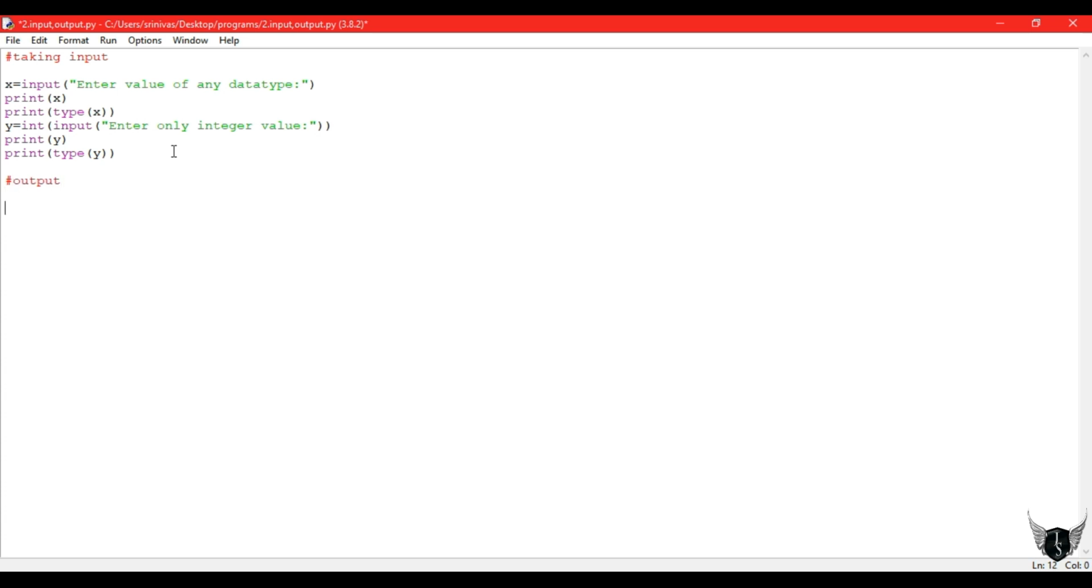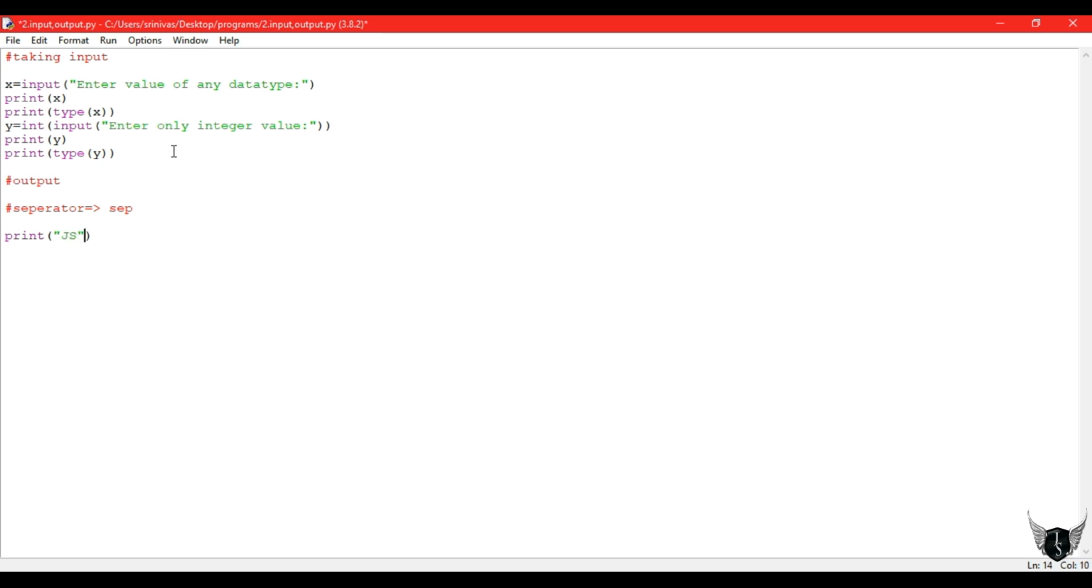And next one is output. So for basic output we use the print statement only. There is nothing different in that. Other methods are also there, but the basic is the print statement. So we use a separator, and the keyword is sep, S-E-P. So this separator is used while writing a print statement.